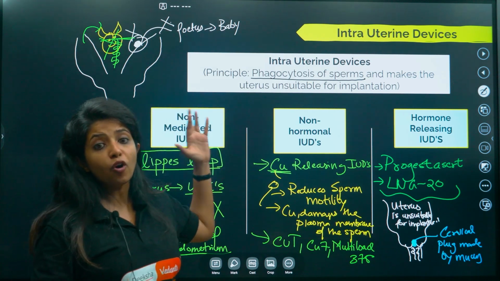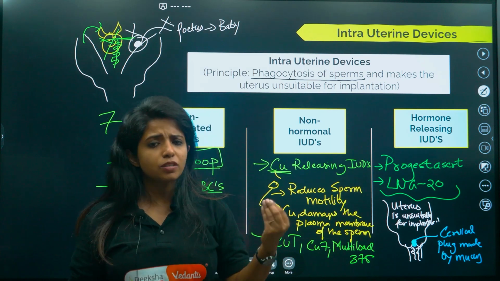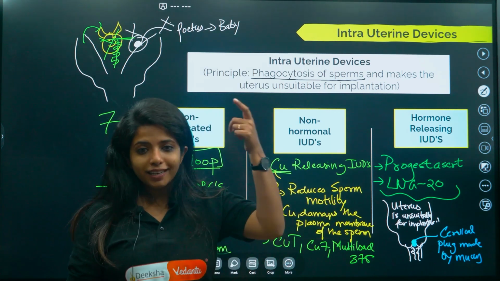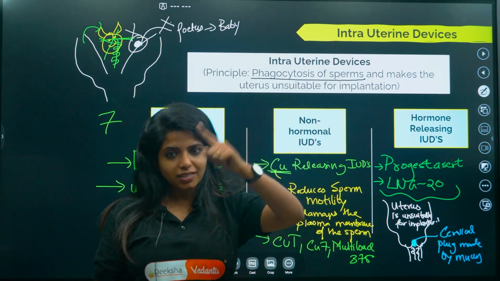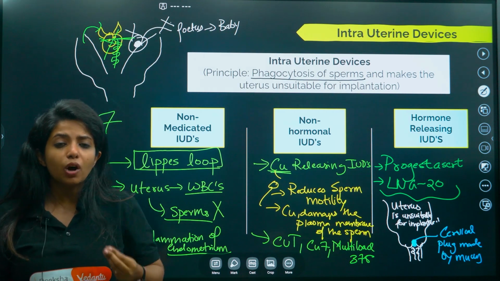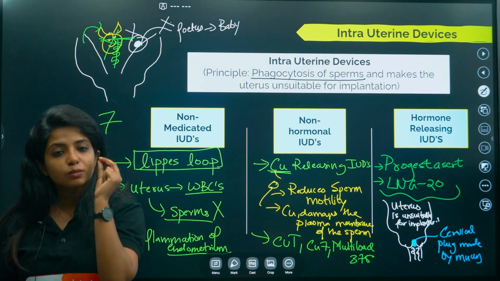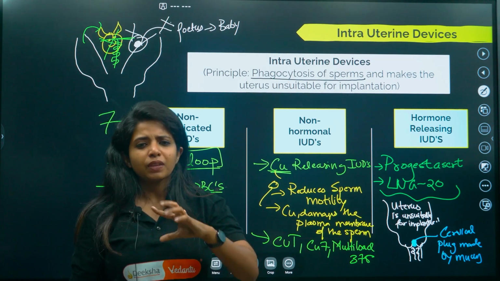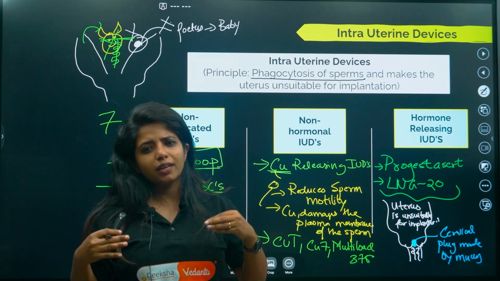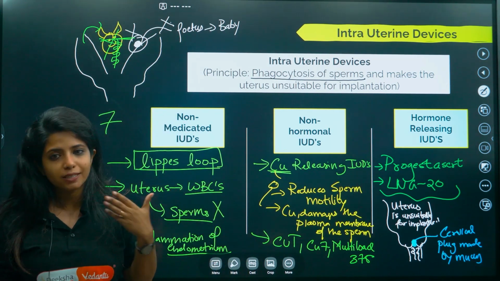Now if you talk about non-hormonal, here there wouldn't be any hormone that would be released. An example is copper releasing IUDs. What are the names? CuT, that is copper T, it's in T shape, Cu7, again 7 shape, and then Multiload 375, which has 375 mm of copper. What does the copper do? Copper holds the sperm's tail and says you cannot move. So it messes up the sperm motility, and also damages the plasma membrane and everything, such that the sperm is not very capable of fertilizing. So obviously fertilization won't be taking place for sure.